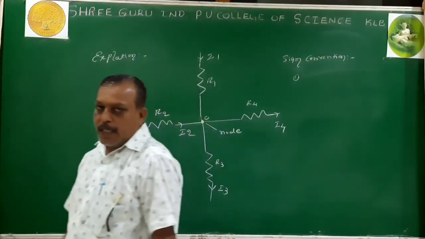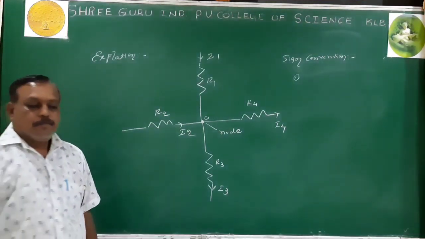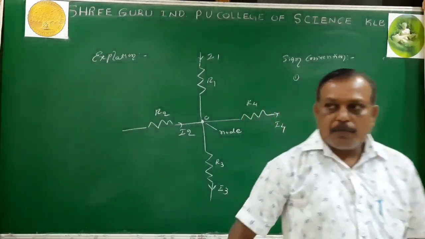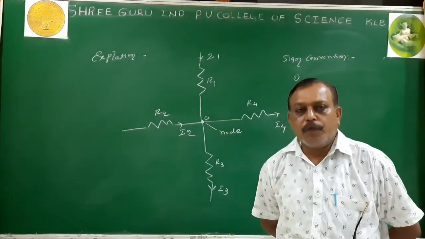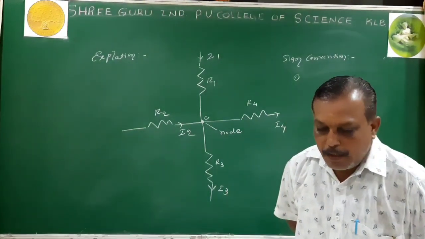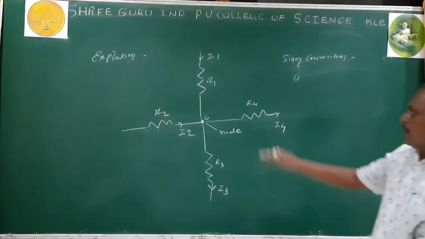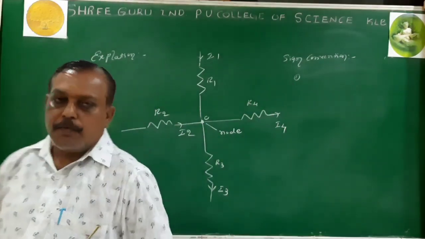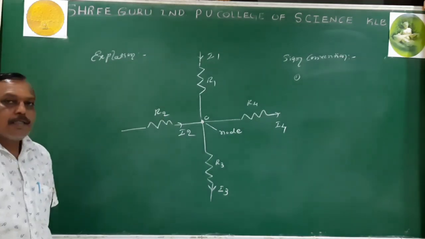The currents which are entering the junction are taken as positive. The currents which are moving away from the junction are taken as negative.